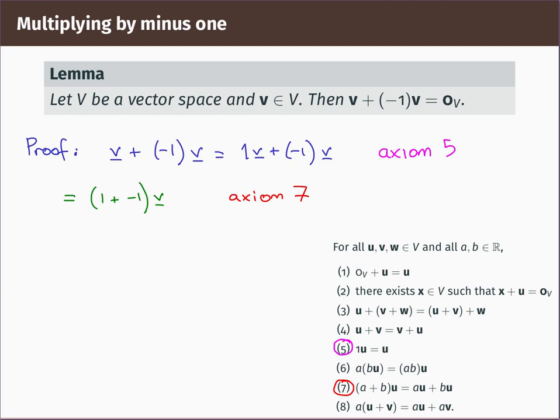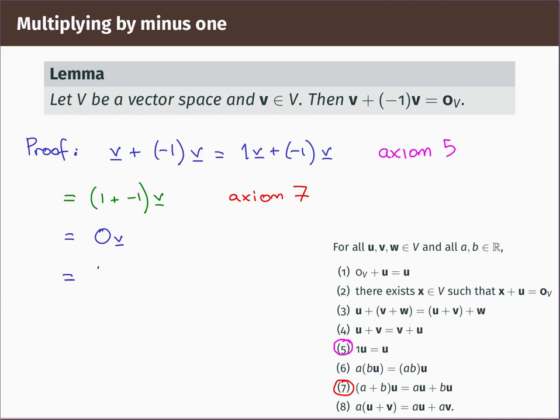Okay, keep going, you have 1 plus minus 1 times v. Well, 1 plus minus 1 is 0. So that's the scalar multiple 0 times the vector v.